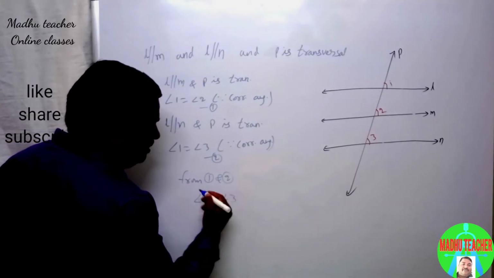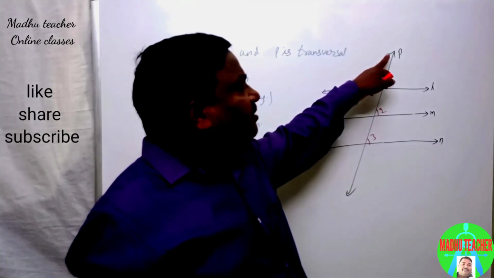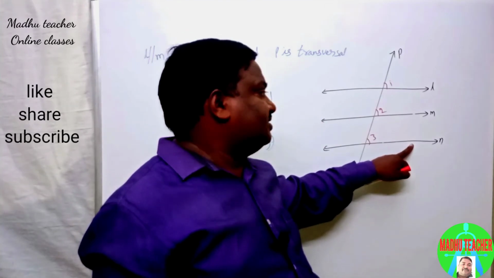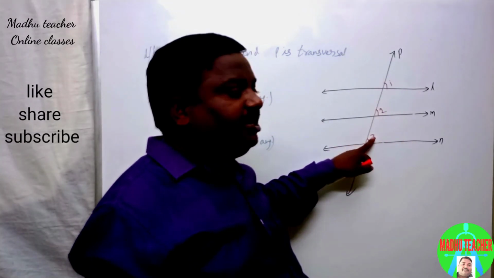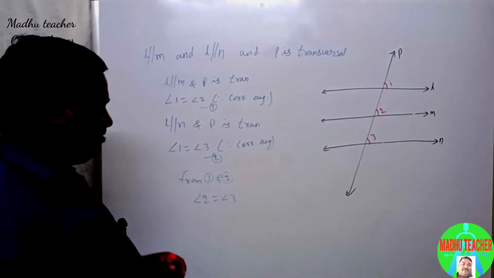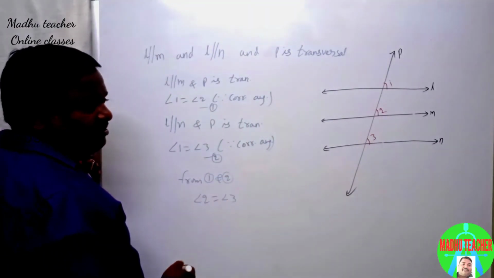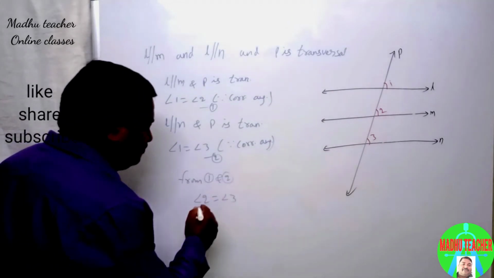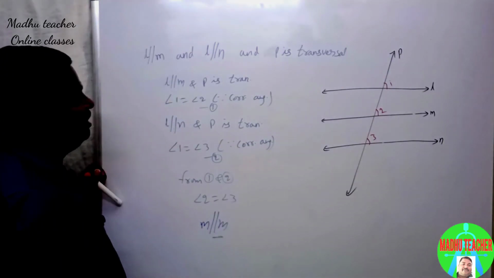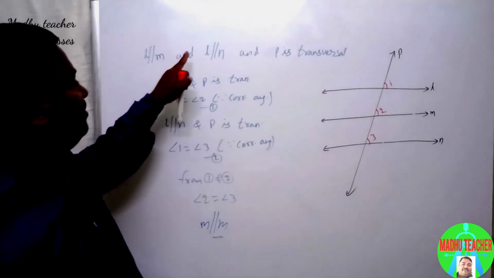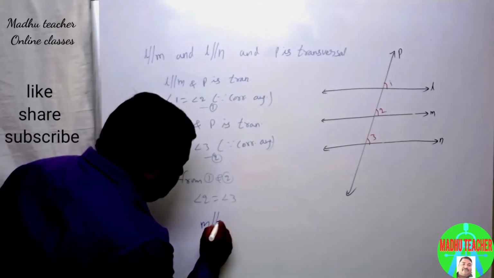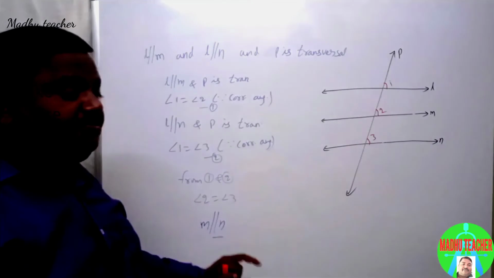So what is the axiom? If a transversal intersects a pair of lines such that a pair of corresponding angles are equal, then the lines are parallel. So by using the corresponding angles axiom, M is parallel to N. So if L is parallel to M and L is parallel to N, then M is parallel to N.